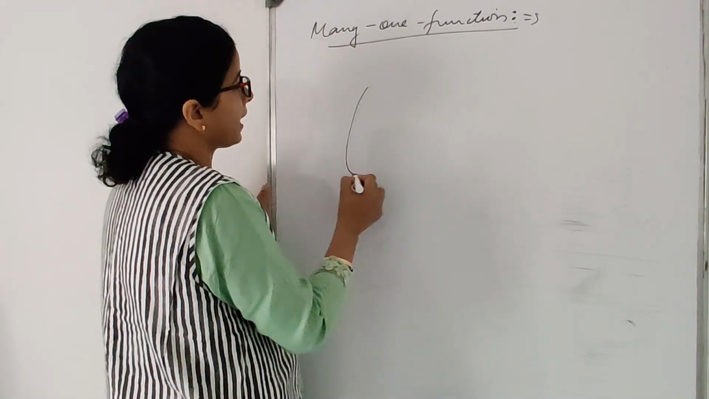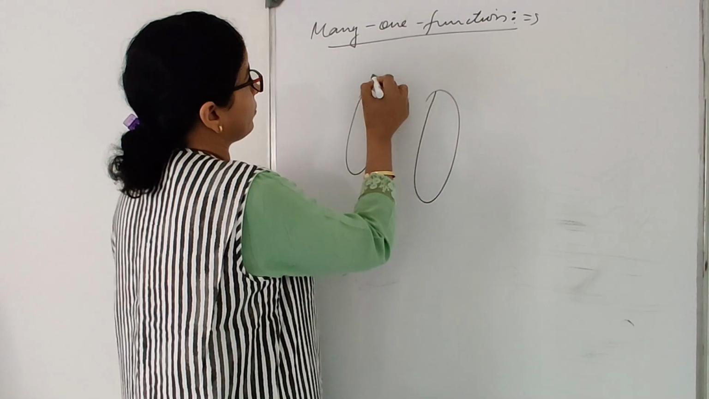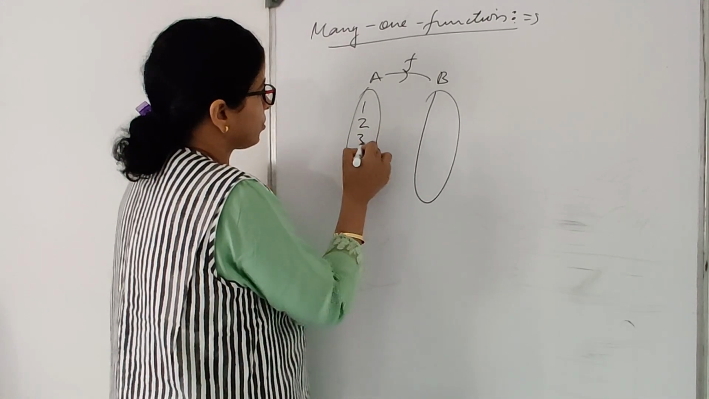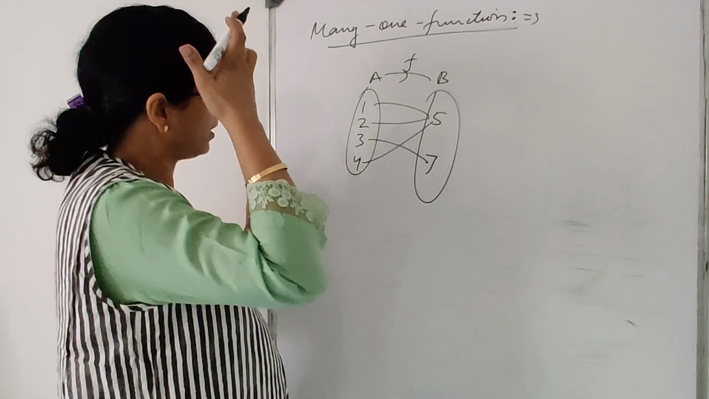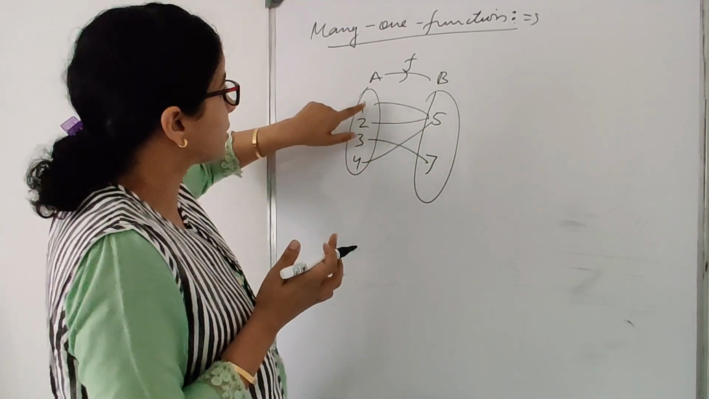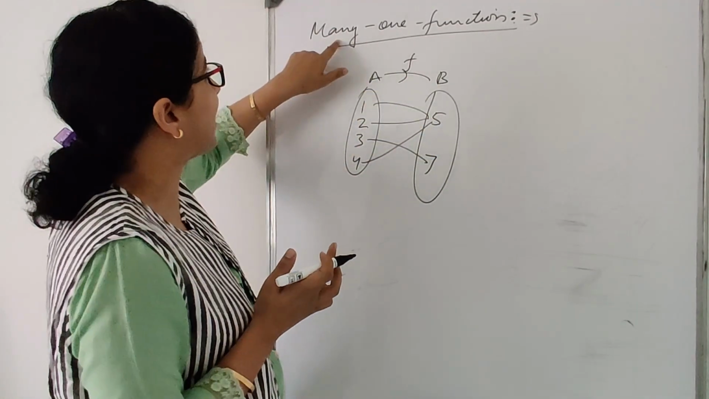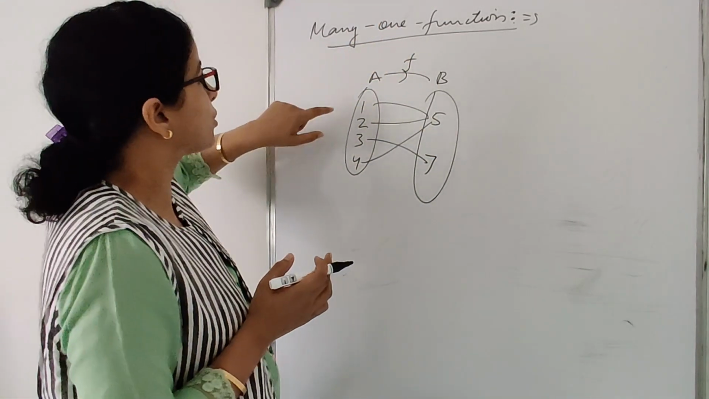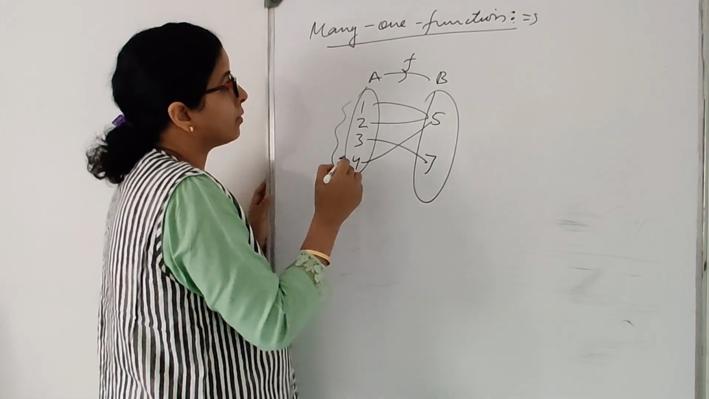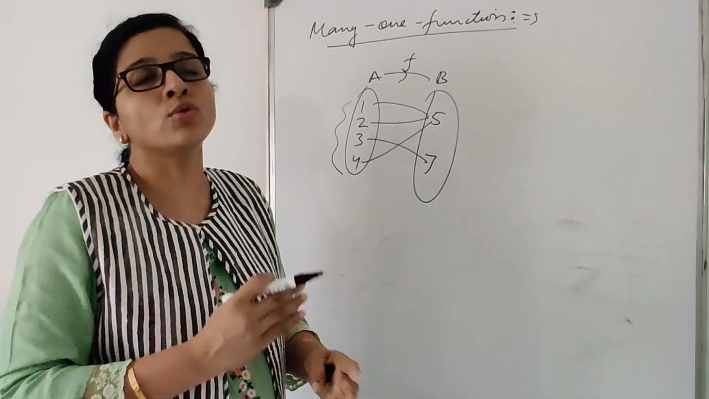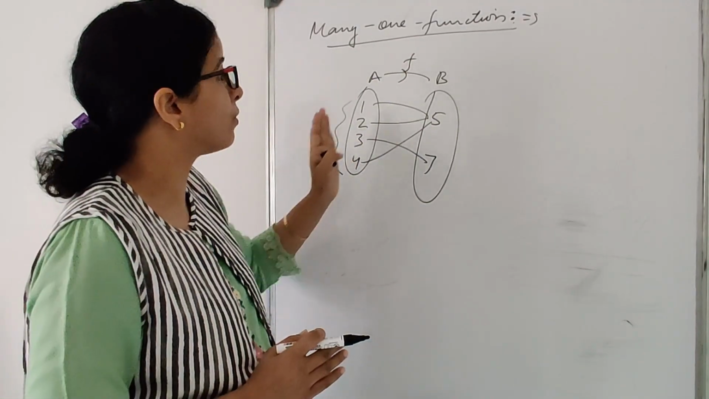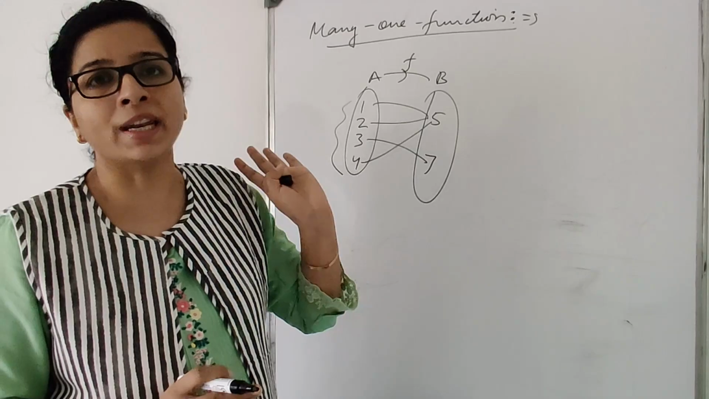So say for example I have two sets A and B and I have defined a function between them. Okay. So 1, 2, 3, 4 here, and 5 and 7. In this the image of 1, 2 and 4 is 5. Means many elements are going to 1. Many one. Is that clear? So such a function is known as many one function, in which two or more elements go to one element. Is that clear? Many one. So this is nothing but your many one function.